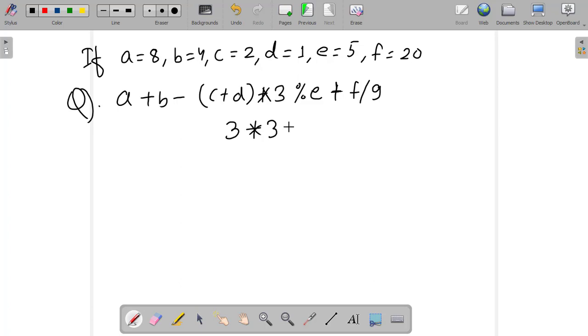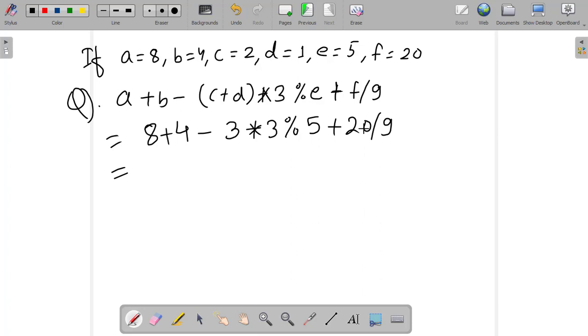3 multiply 3 modulo E, whose value is 5, plus F, whose value is 20, slash 9, and then minus B, which is 4, plus 8. Let us solve this. Now we are only left with plus, minus, multiplication, modulo and division.